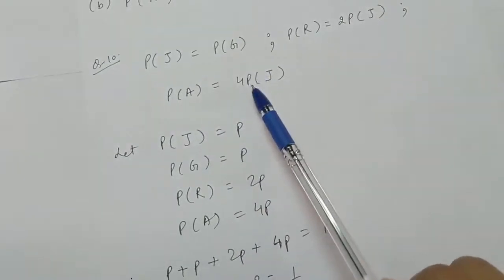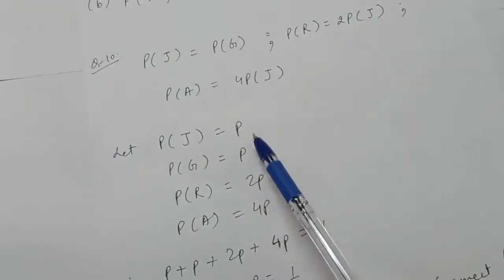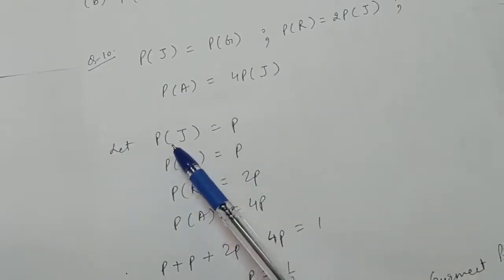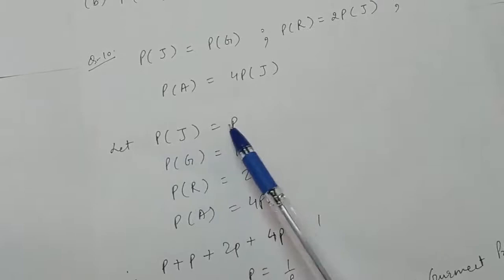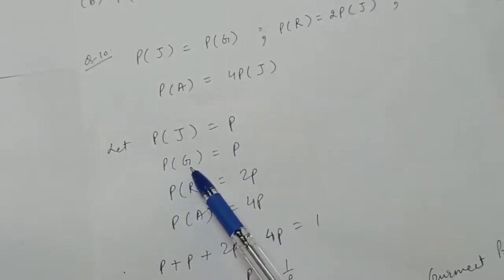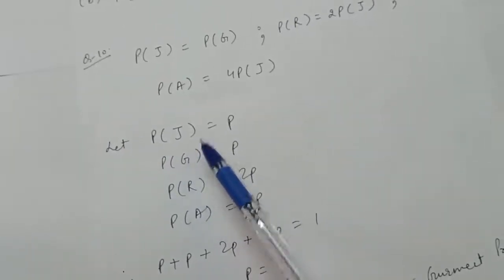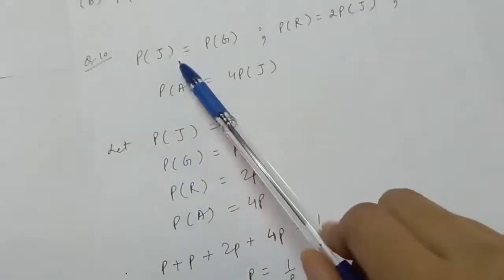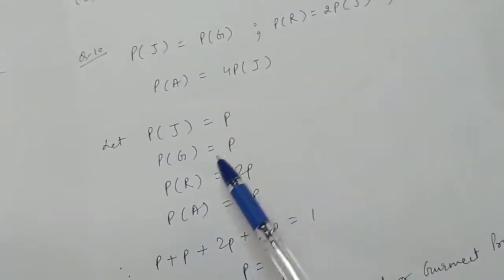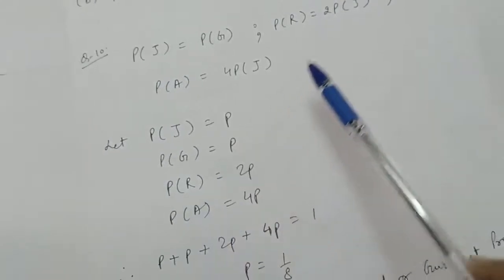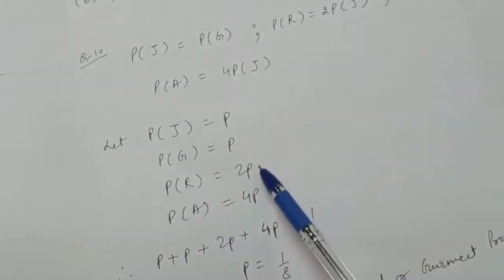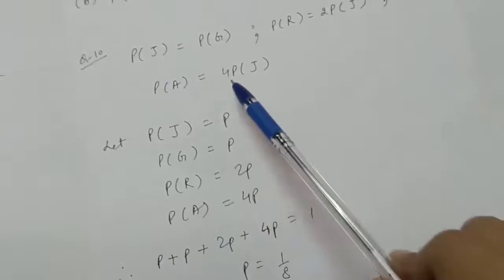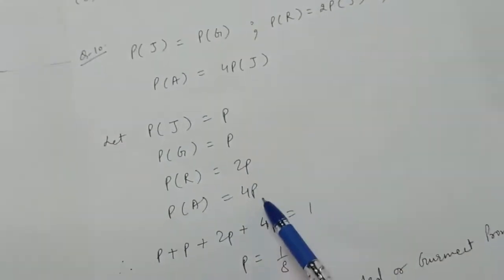Now we will find the value of P. First of all, let the probability of John be P. Probability of Gurpreet will be equal to probability of John, that is P. Probability of Rita is twice that of John, that is 2P, and probability of Aslam is 4 times that of John, that is 4P.